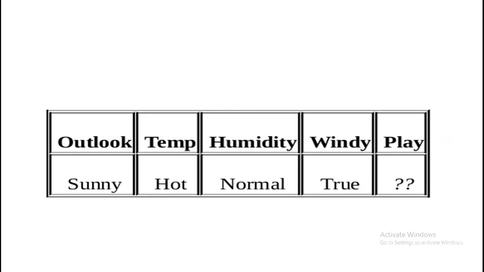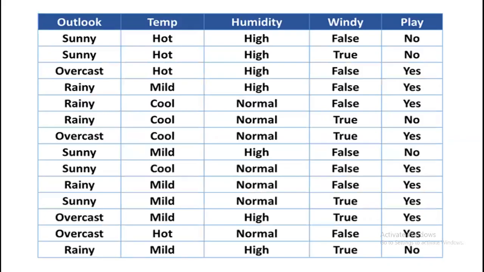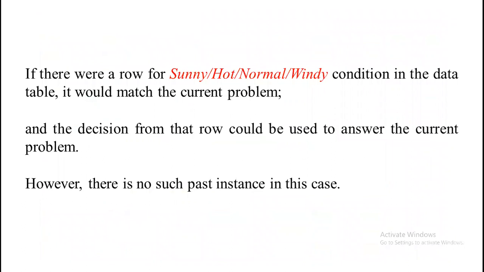Now in order to solve this, we need previous data, or we call it a data set. So this is the available data set related to the previous question. Here we have outlook, temperature, humidity, and windy attributes, and the related play conditions are also given, but there is no row that matches sunny, hot, normal, windy in the given table.